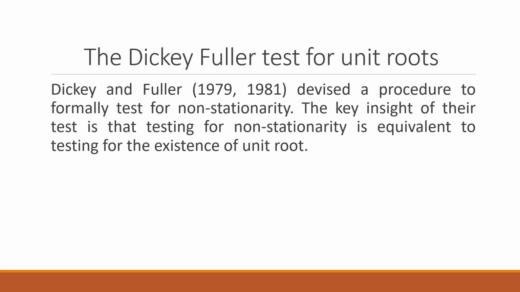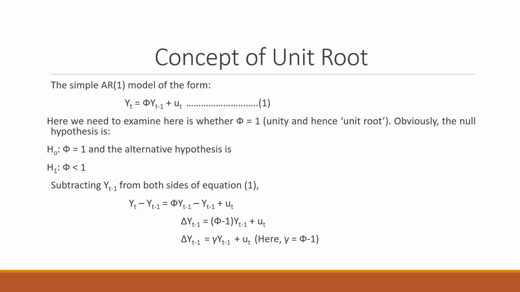The Dickey-Fuller test was given in 1979 and 1981. They devised a procedure to formally test for non-stationarity. The key insight of their test is that testing for non-stationarity is equivalent to testing for the existence of a unit root. Now, let's try to understand this concept. Yt is equal to phi times yt minus 1 plus ut. Then obviously the null hypothesis is phi is equal to 1, and the alternative is phi is less than 1. We cannot have phi greater than 1 because we have seen that the series will explode in such a scenario.